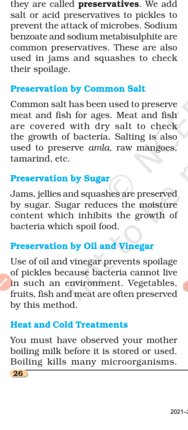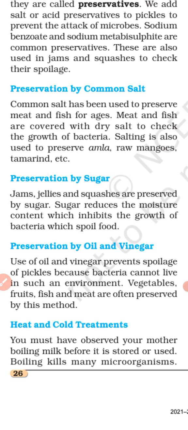Are you getting it? Also, common salt is used to preserve fruits such as raw mangoes, lemon, amla, in the form of their pickles, right?